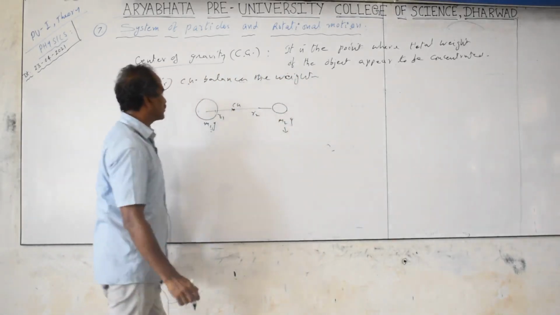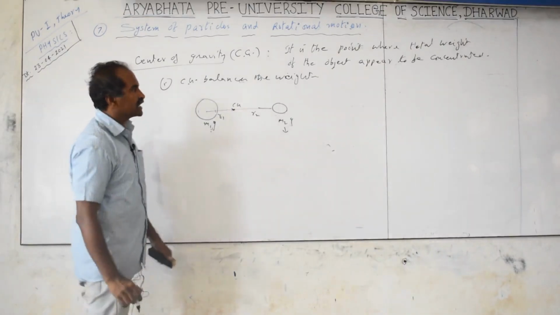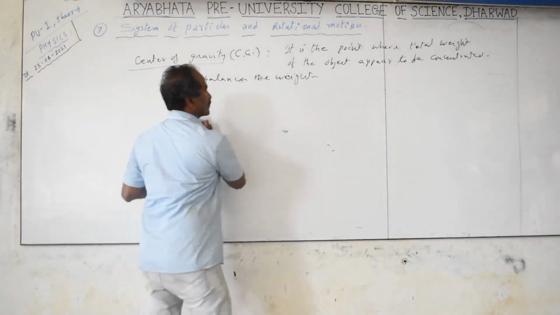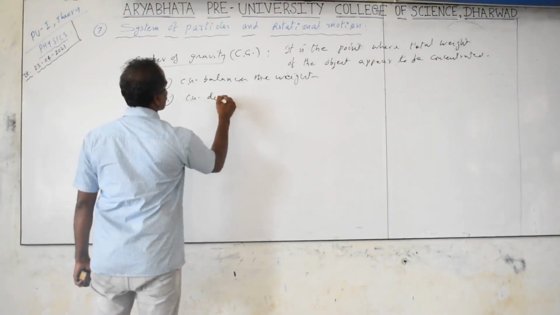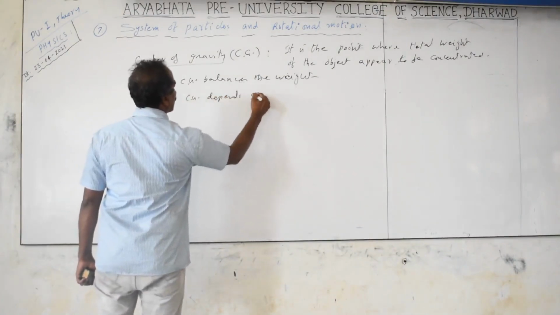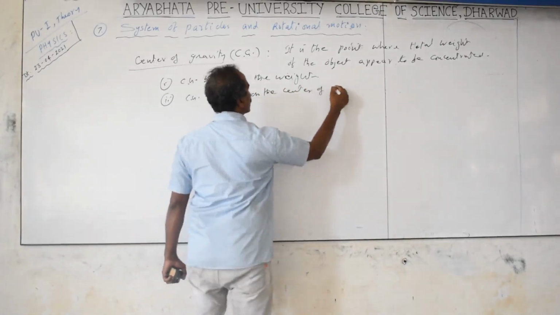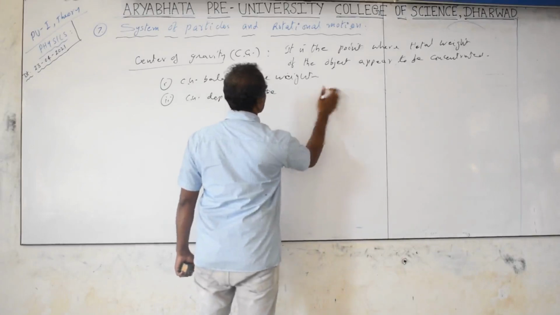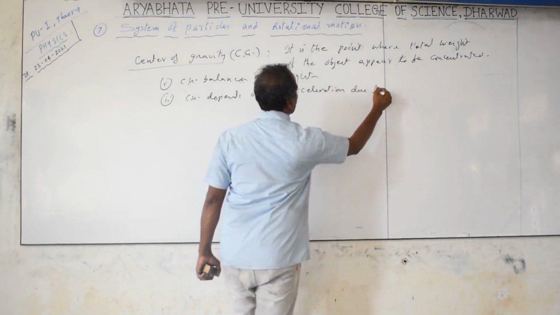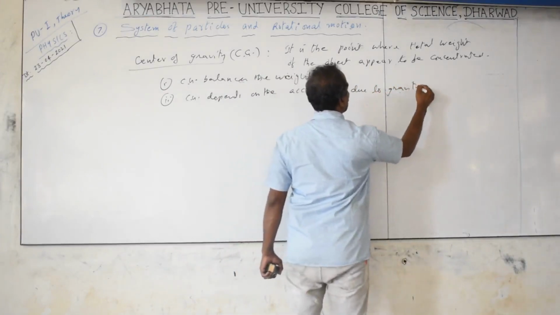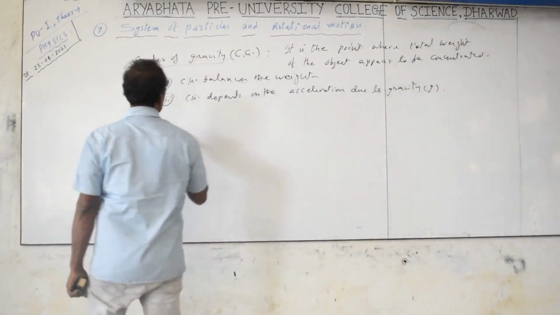Weight depends on the mass and the acceleration due to gravity. So CG depends on the acceleration due to gravity G of the planet, and also mass, of course.